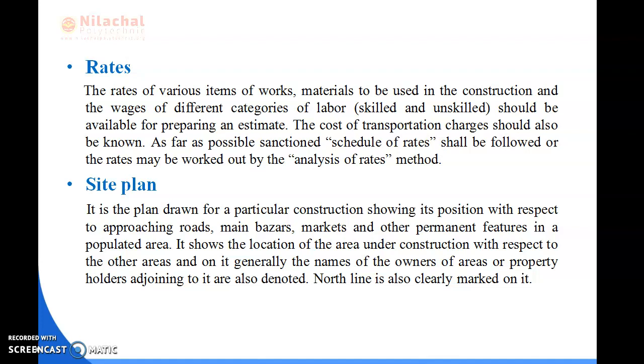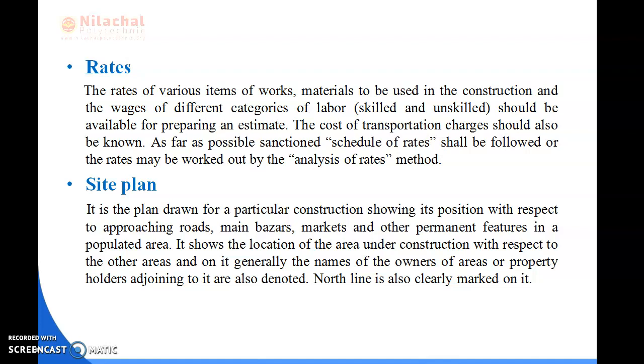Okay. Next is site plan. It is the plan drawn for a particular structure or construction, showing its position with respect to approaching roads, main bazaar, market and other permanent features in a populated area. It shows the location of the area under construction with respect to the other area, and on it generally the names of the owners of area or property holders adjoining it are also denoted.